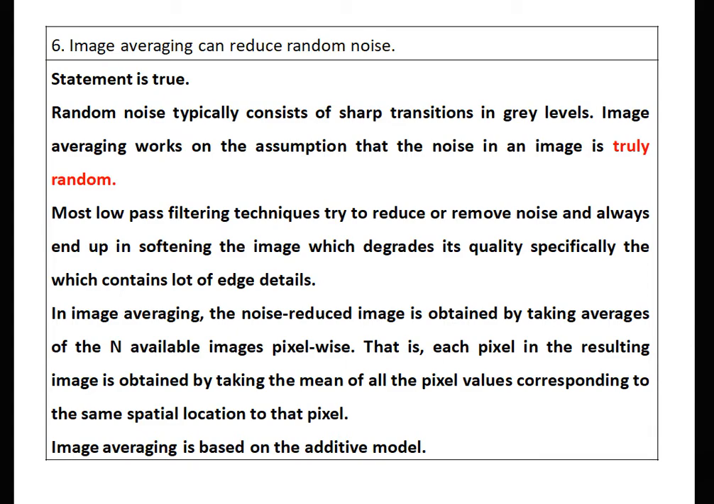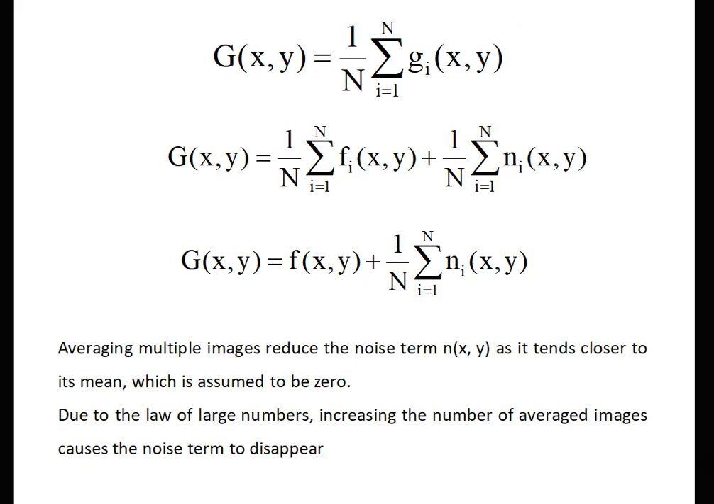Image averaging is based on the additive model. See the equation. g(x,y) is the set of all corrupted images at the same location. We take the average. Now, this equation can be split into two parts: one is the original content and one is the noise content. But as the noise is random, if we take the average of the noise, the mean value is 0.